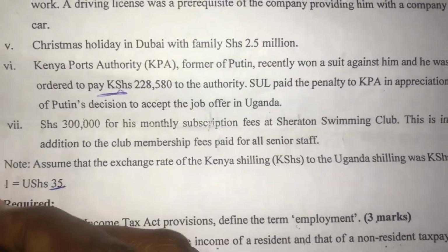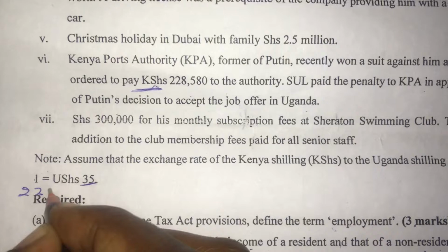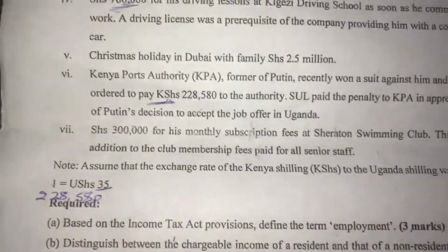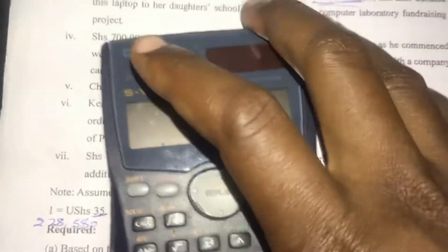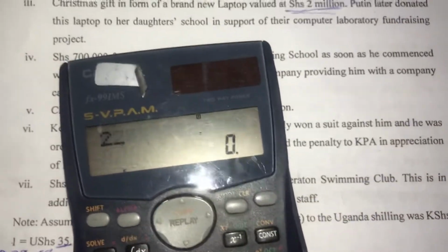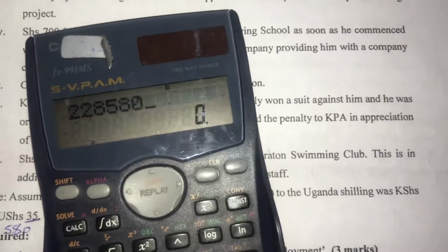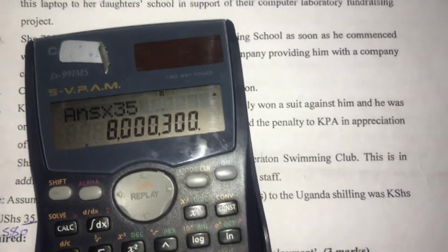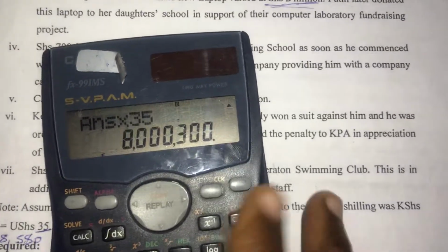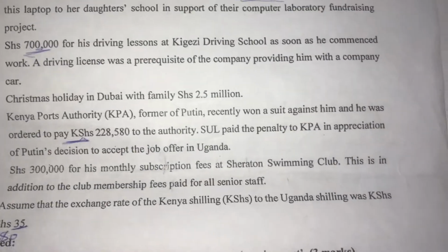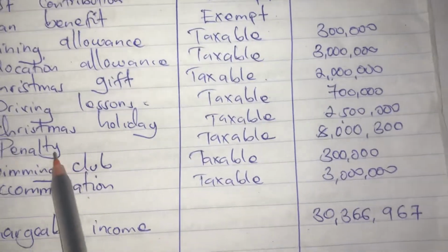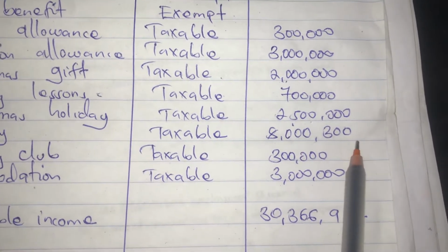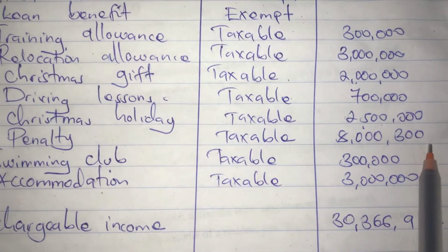So for 228,580, we cross multiply: 228,580 times 35. That is what we get. It is what they paid as penalty and it is taxable. So we come here and write penalty. It is taxable, and this is what we got after converting to Ugandan shillings, 8,300,000.